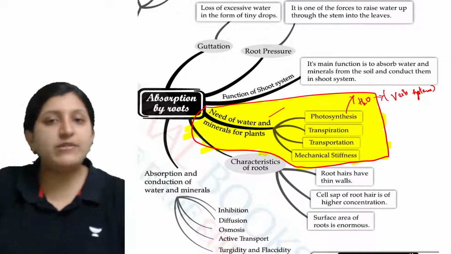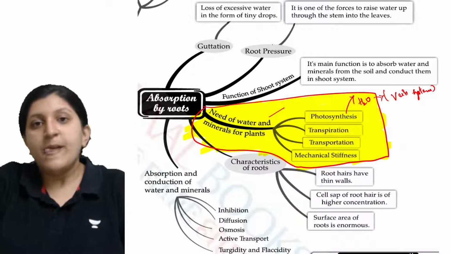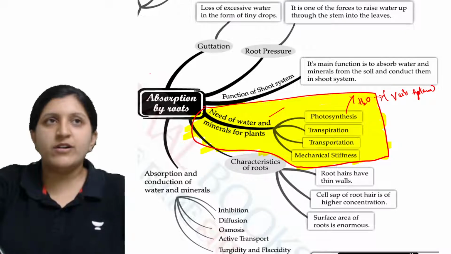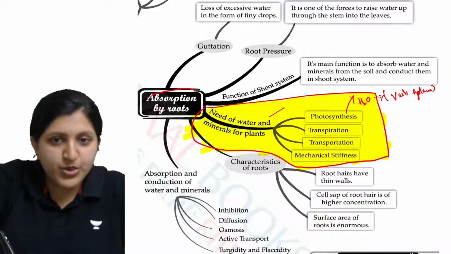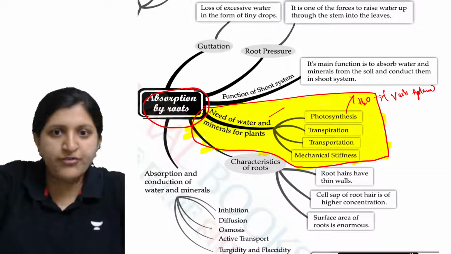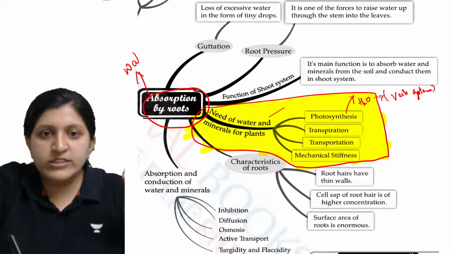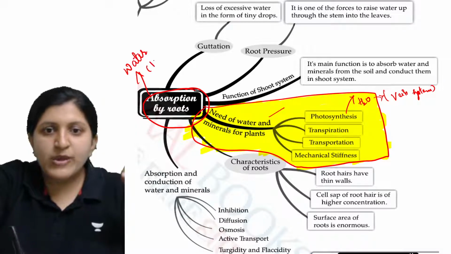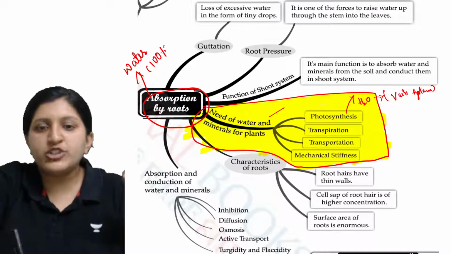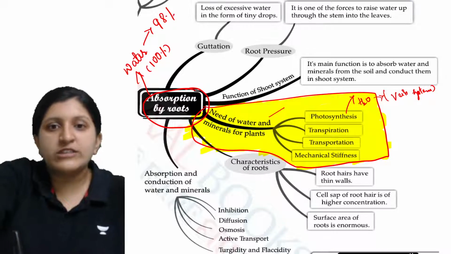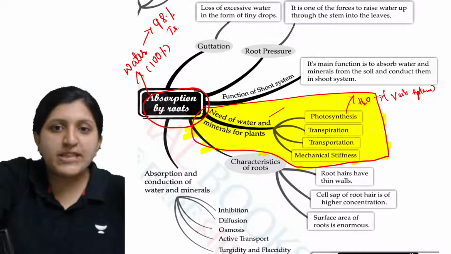Alright, so with respect to that, the need of water. Now water is required. Whenever we talk of absorption, the absorption of water is by the root. In the water that is being absorbed, which we say is 100%, about 98% of water is actually getting transpired.